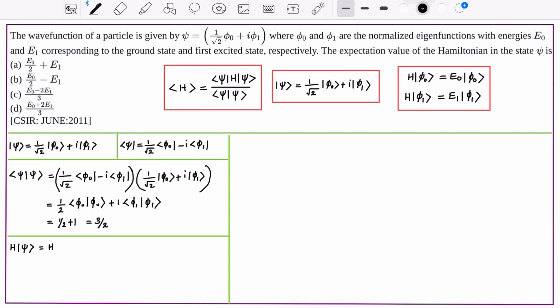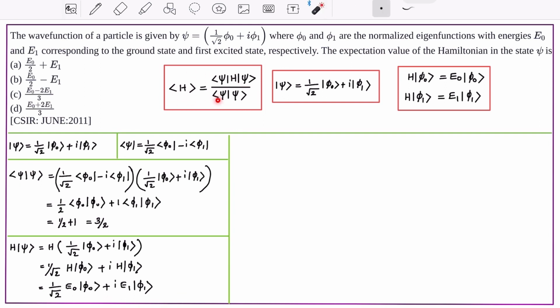Now let us see what happens when the Hamiltonian operates on the given wave function psi. That is H ket psi, which is equal to H operating on 1 by root 2 ket phi 0 plus i ket phi 1. Now we can write it as 1 by root 2 H ket phi 0 plus i H ket phi 1. Now from the Schrodinger equation we have H phi 0 equal to E0 phi 0 and H phi 1 equal to E1 phi 1. Therefore, the result is 1 by root 2 E0 ket phi 0 plus i E1 ket phi 1, where E0 and E1 are the eigenvalues.